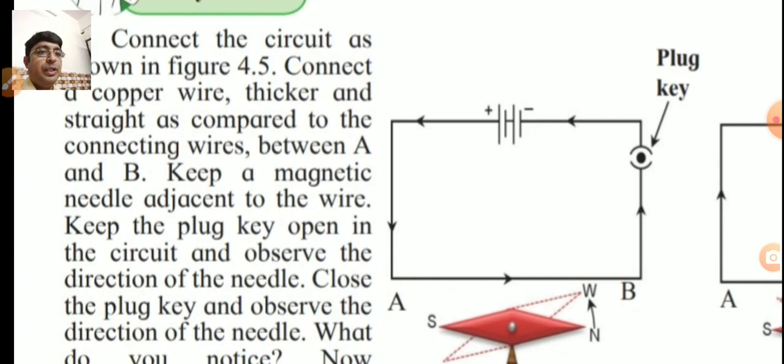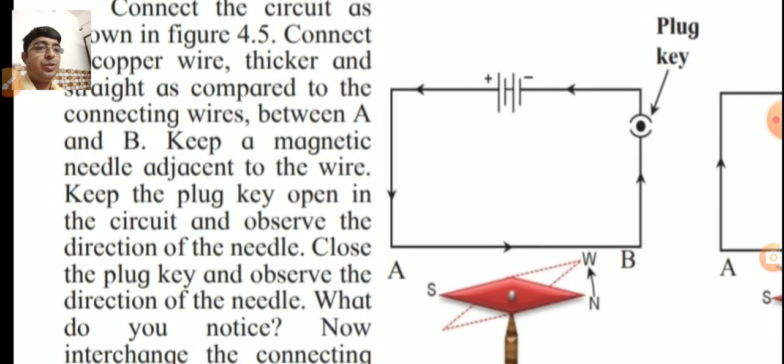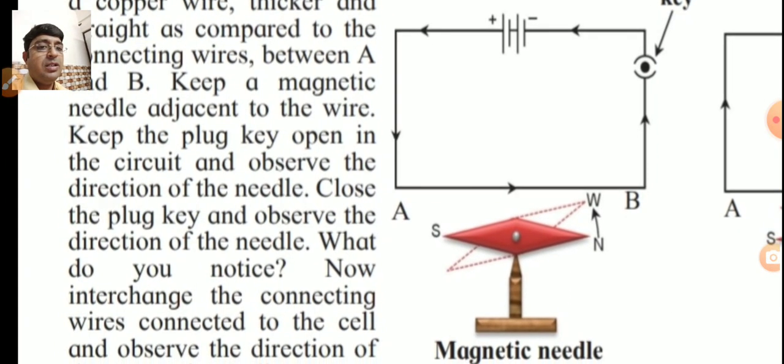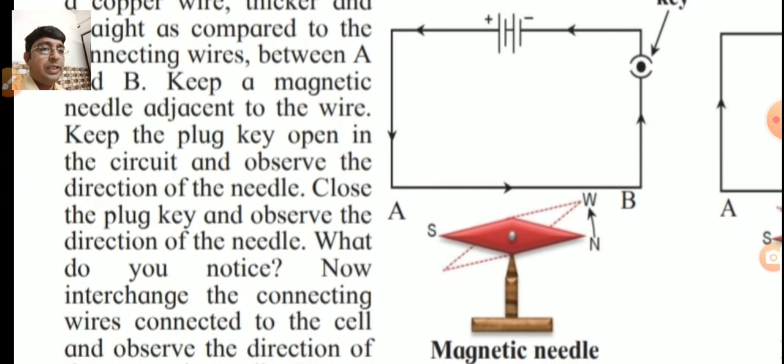So we know the property of magnetic needle. It always shows the direction of north-south. Close the plug key. Now close the plug key means we are making the switch on, and observe the direction of the needle. So what do you notice?